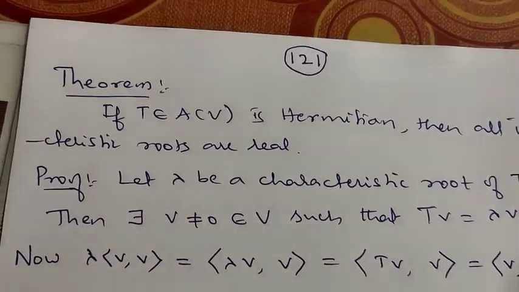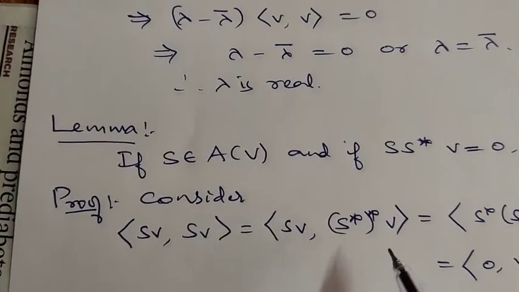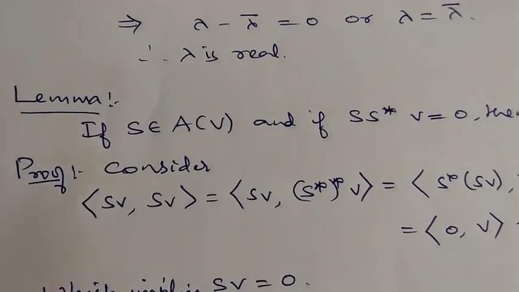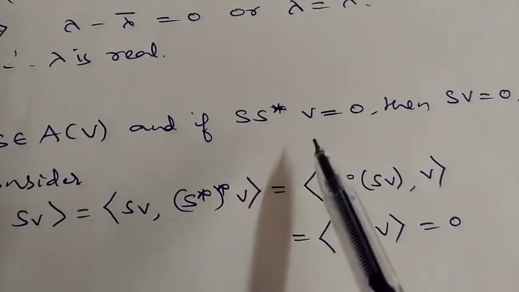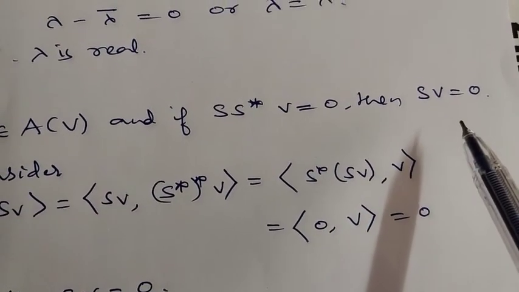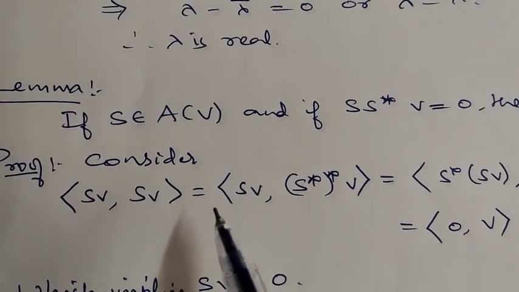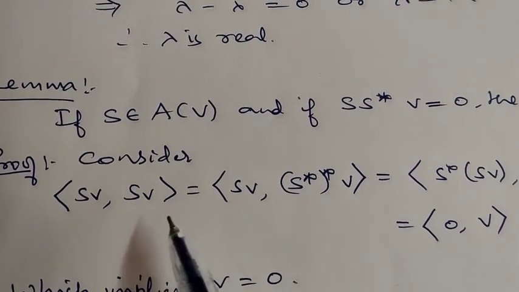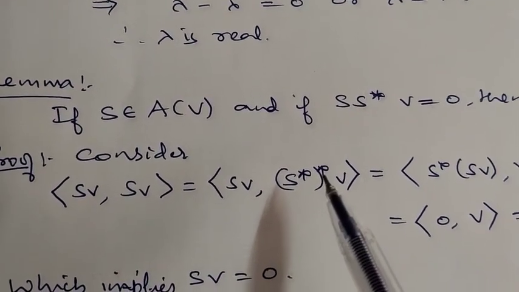Next, look here. These are small results. If S is an element of A of V and if S times S star of V is 0, then S of V itself is 0. So consider the inner product of S of V and S of V. S can be written as S star whole star, and T star whole star is T itself.